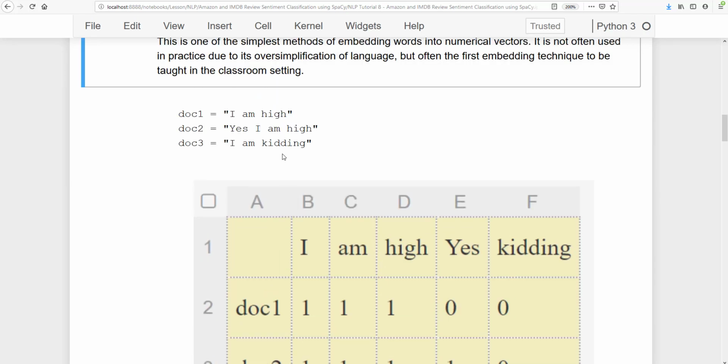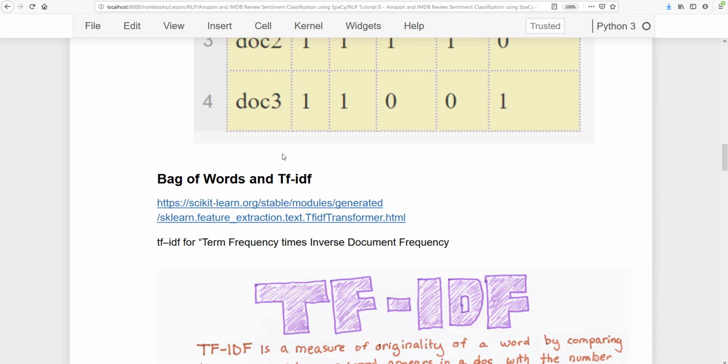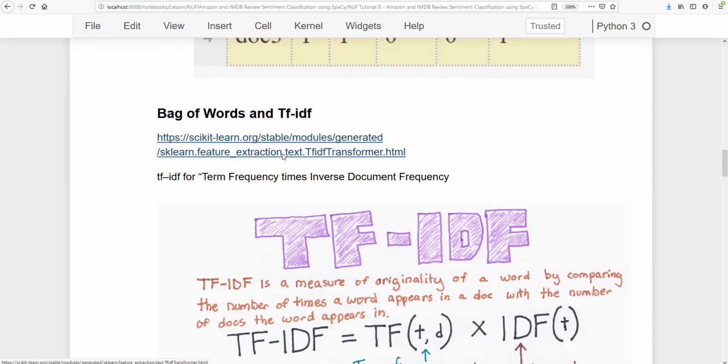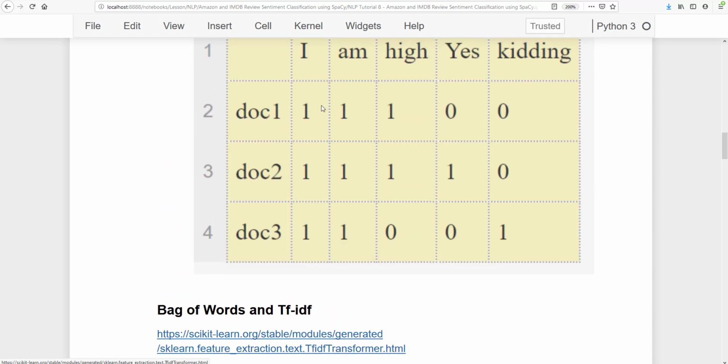So this is how a bag of words works, and how bag of words and TF-IDF work together. If any word occurs most of the time, then its frequency will be high, and in that case it will contribute more. If we use a straight bag of words, that is the disadvantage.